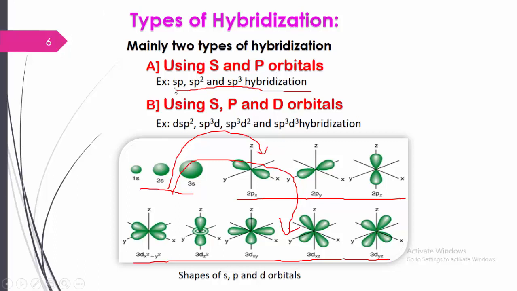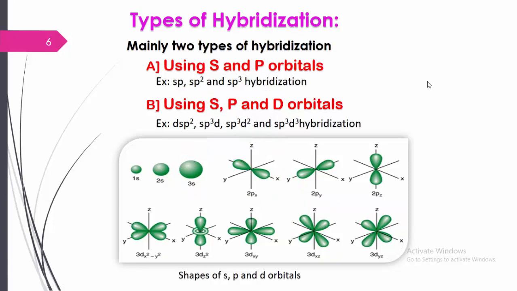Leave it. So here we have sp, sp2 and sp3 hybridization by using s and p orbitals, and by using d orbitals, dsp2, sp3d, sp3d2 and sp3d3 hybridizations are possible. With this I will stop here.